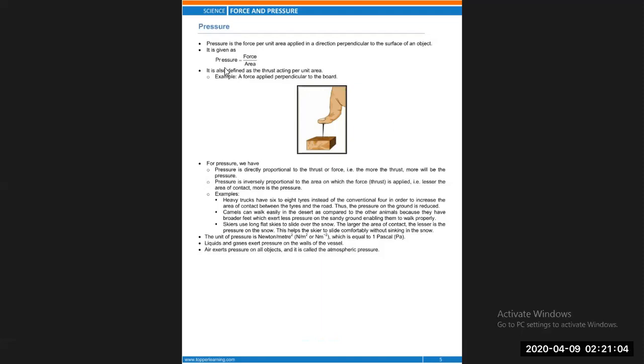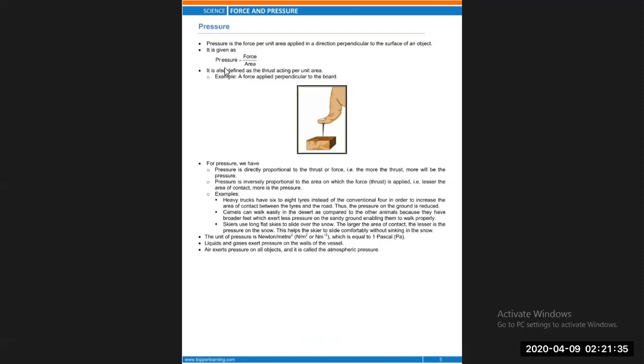Example: a force applied perpendicular to the board. Here, look at a force applied perpendicular to the board. The board is here, and a pin is taken. From the top of the pin, a force is applied in terms of a push by the thumb.